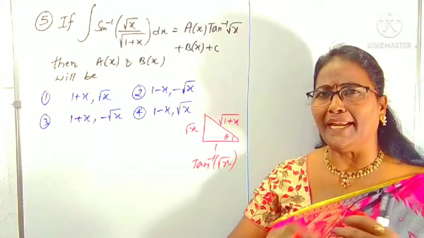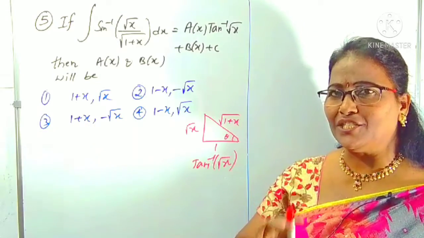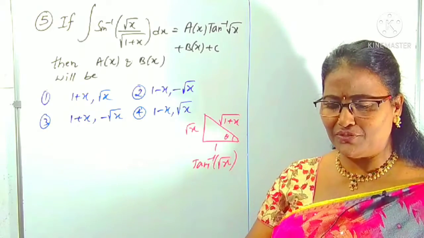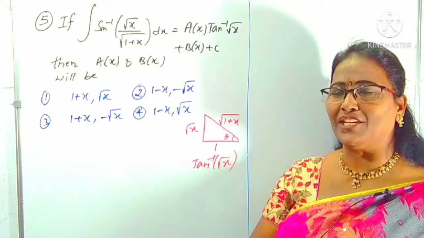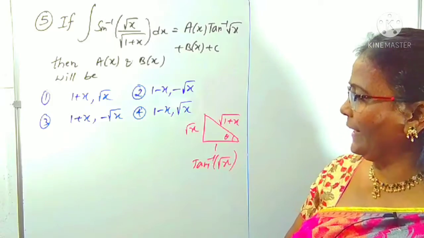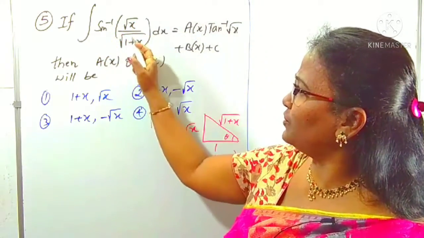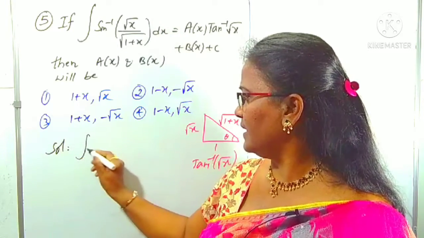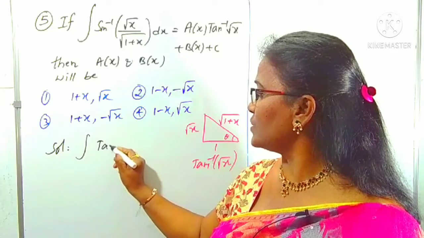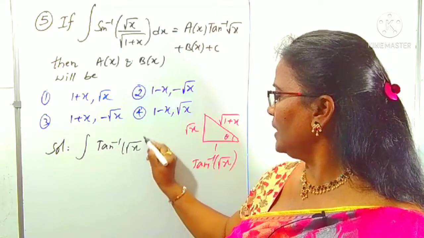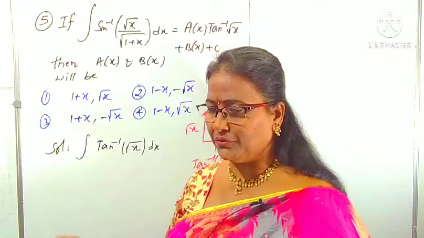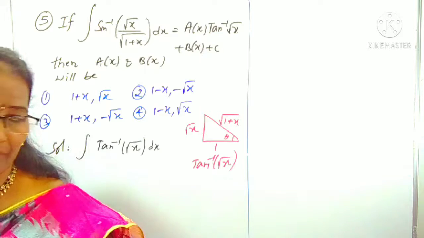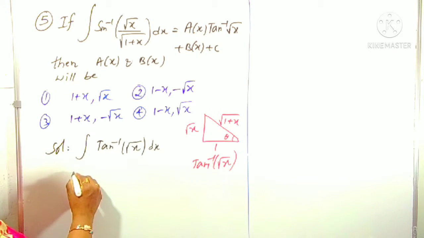Like that, we can convert any one ratio to another ratio in inverse trigonometric functions. It is one of the smart tricks. Simply we can reduce this sine inverse of root x by root over 1 plus x and rewrite it as the integral of tan inverse root x. To find its integral, indirectly we have to find the tan inverse root x integral. Simply we can use the substitution method.